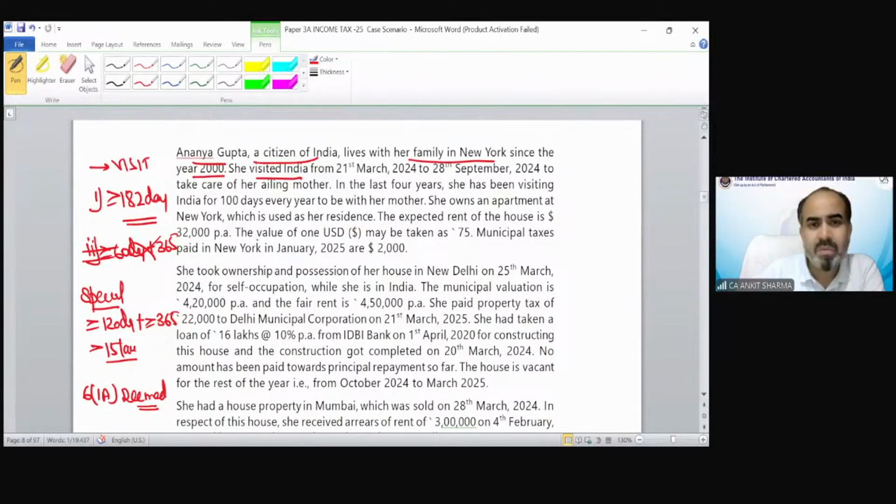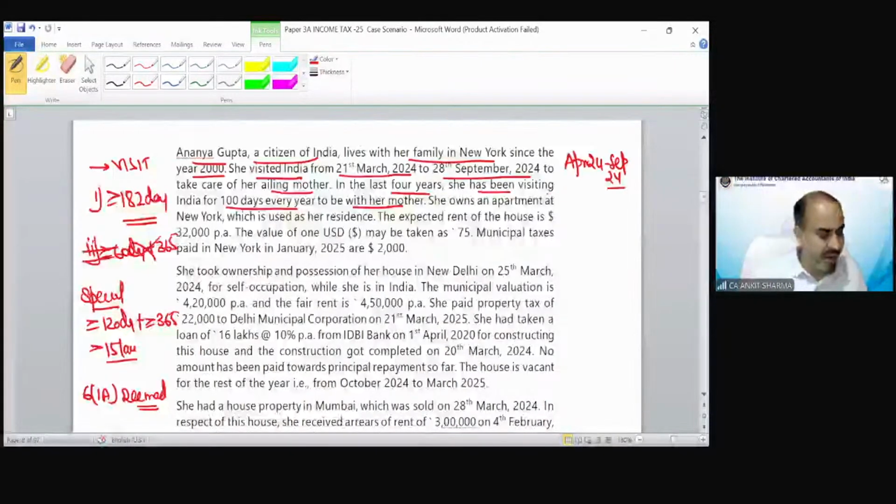So on September 2024, take care of ailing mother. In the last 4 years, she has been visiting India for 100 days every year to be with her mother. She came to India on 21st of March 24 to September 2024. So we have to see from April 24 till September 24. How much time was she in India?